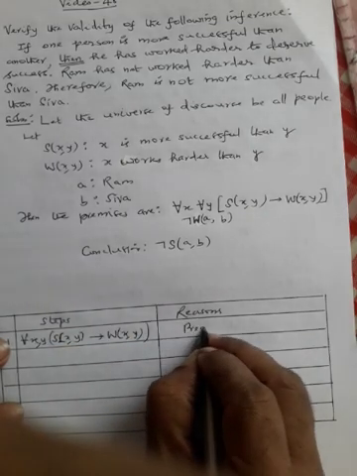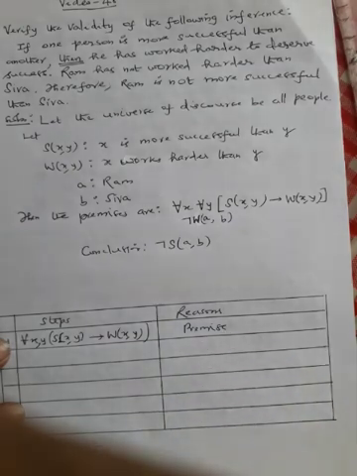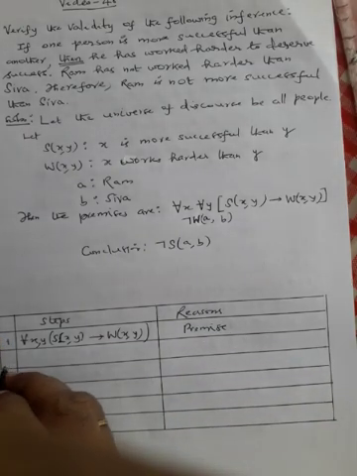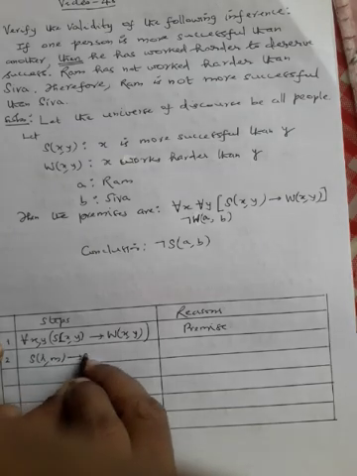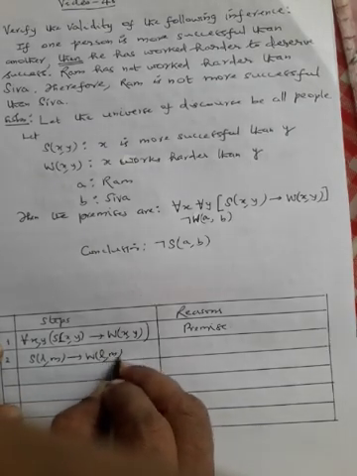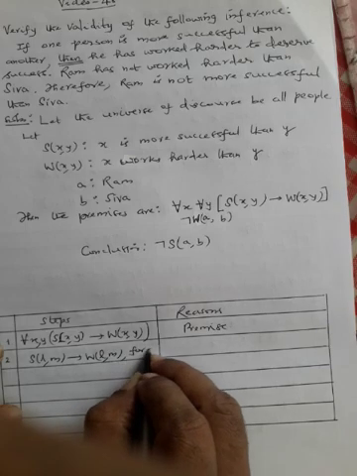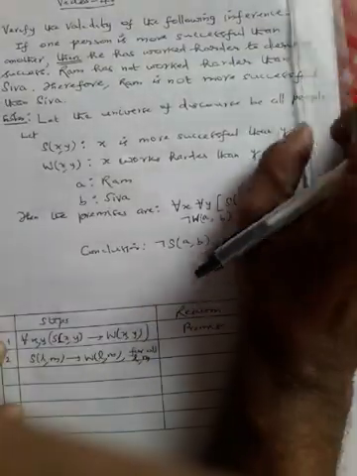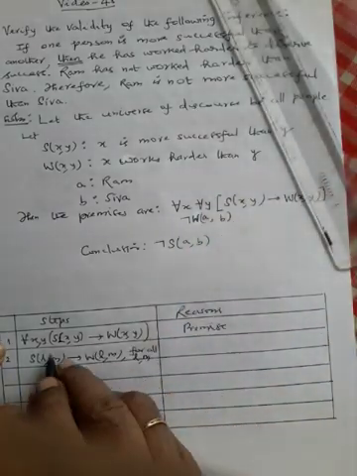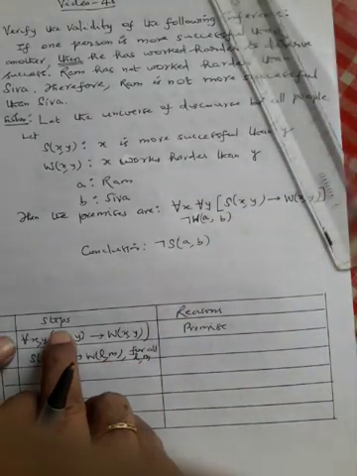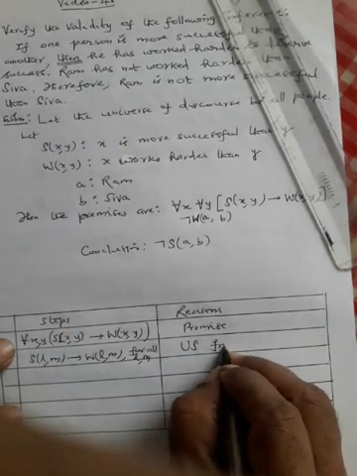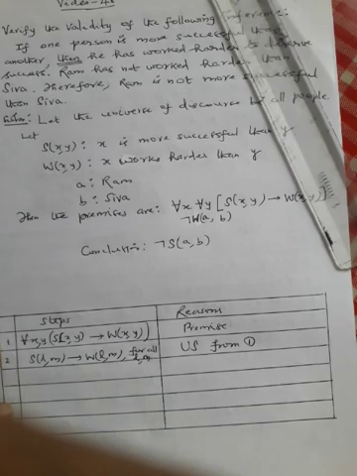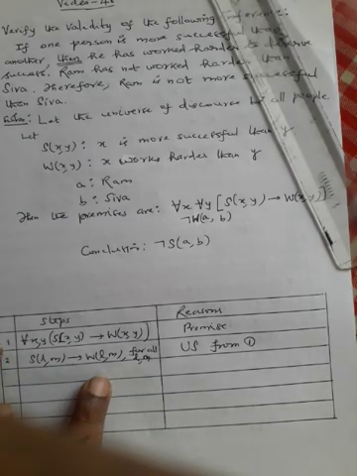This is a premise. Step 2: S of L comma M conditional W of L comma M, for all L comma M, by universal specification from 1.